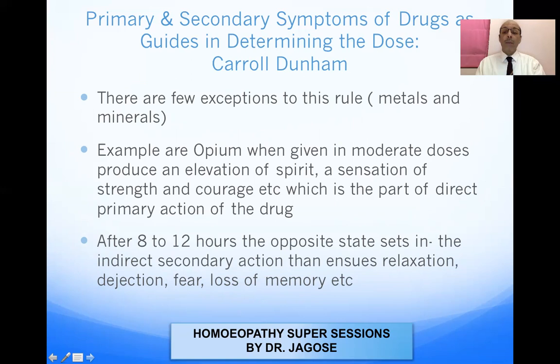Examples are opium, which when given in moderate doses produces an elevation of spirit, a sensation of strength and courage, which is a part of the direct primary action of the drug. So when opium is given in moderate doses, naturally it will have an elevation of spirit and sensation of strength and courage. After 12 to 8 hours, the opposite state sets in. The indirect secondary action that ensues is relaxation, dejection, fear, loss of memory, etc.